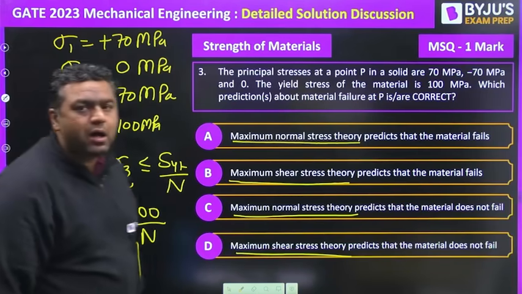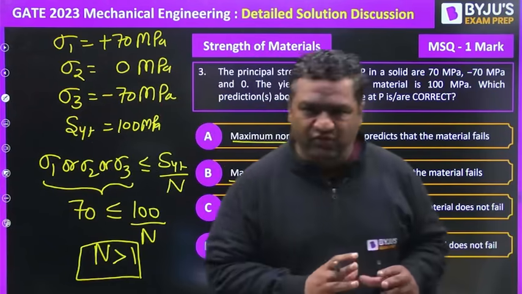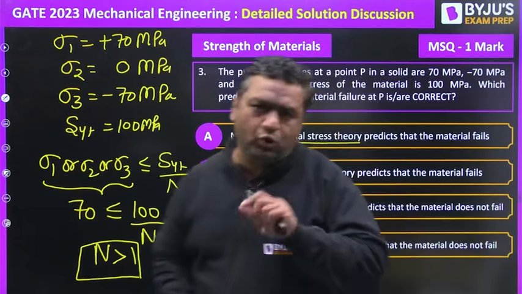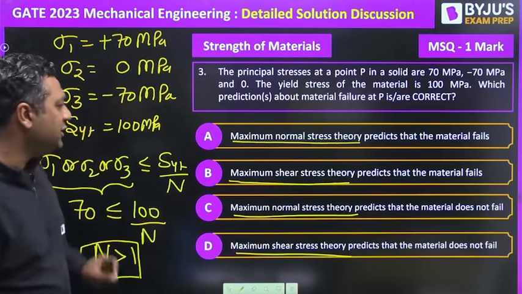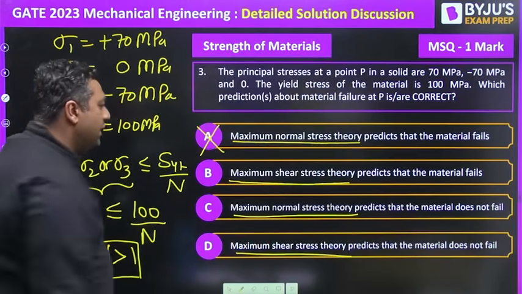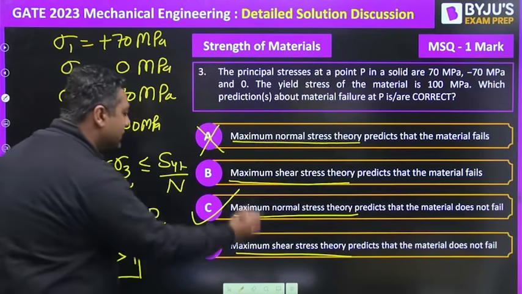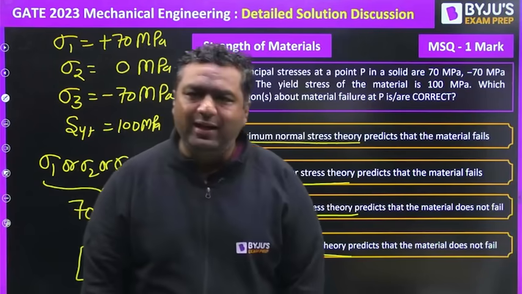When the factor of safety is more than 1, it means the component is safe. So by maximum principal stress theory, the component is not going to fail. That is why option A is wrong, and maximum normal stress theory predicts the material does not fail. C is the right answer.